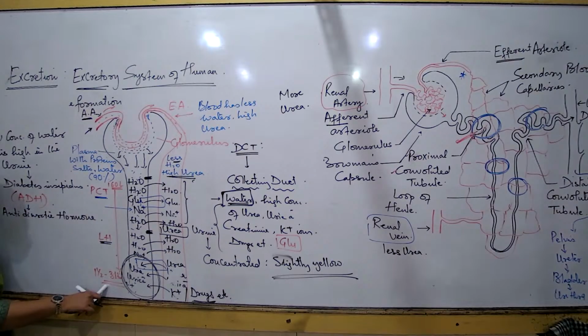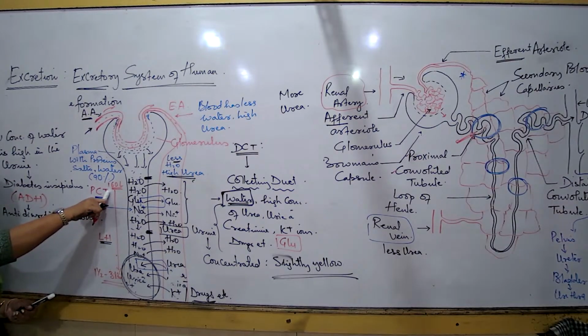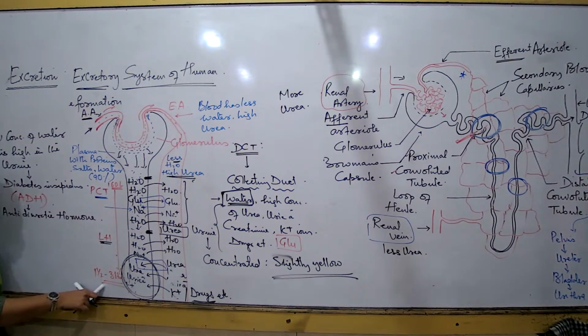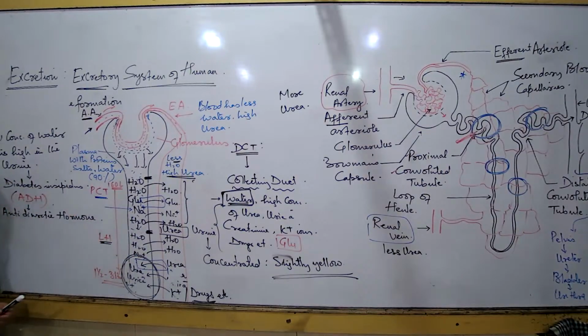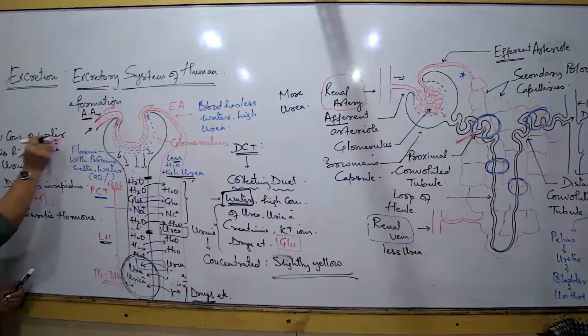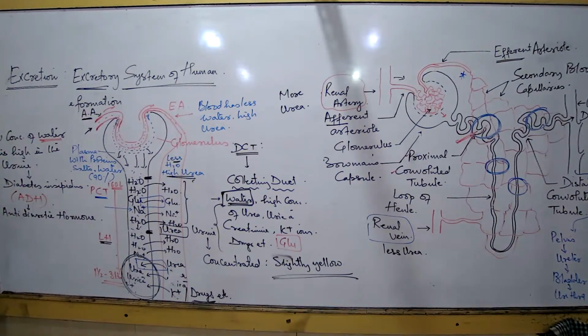So 3 liters of urine, so can you understand, 160 and 3 liters? How much of the water has to go back? Reabsorption, almost 98% of the fluid is reabsorbed. Right now we are only talking about if the concentration of water in the urine of an individual is too much. The amount of urine lost from the body is almost about 5 to 7 liters. What is that condition known as? That condition is known as diabetes insipidus.